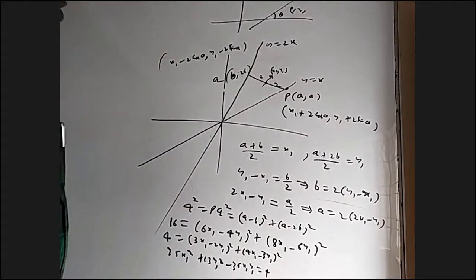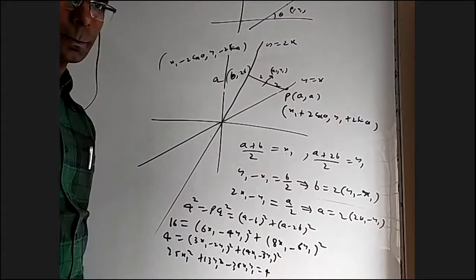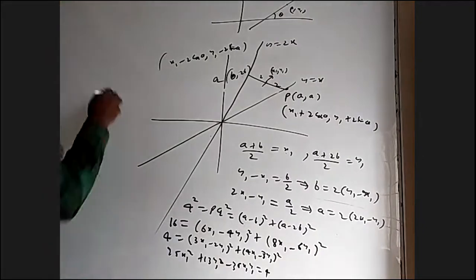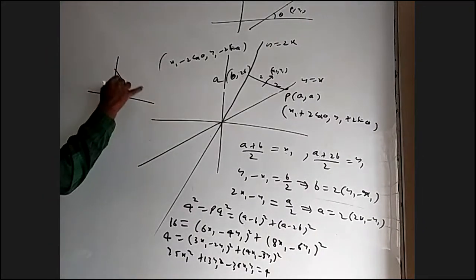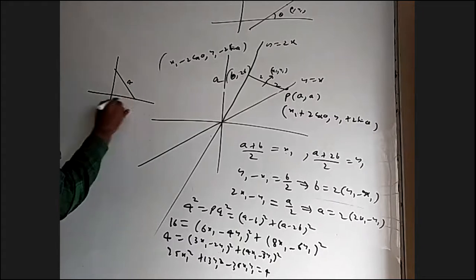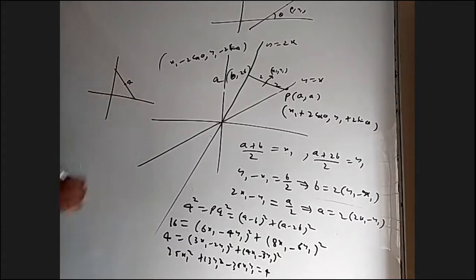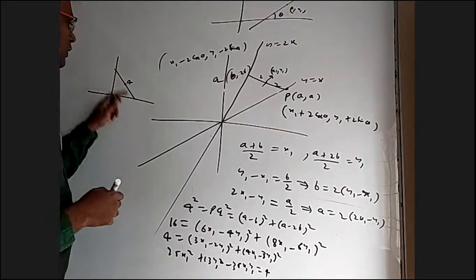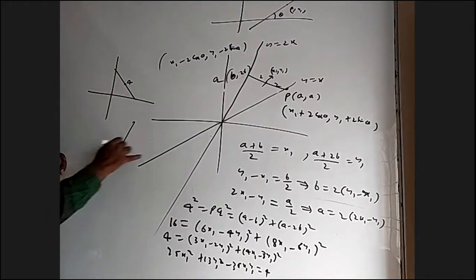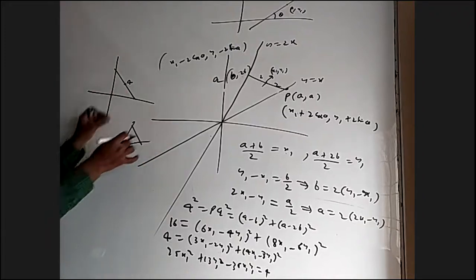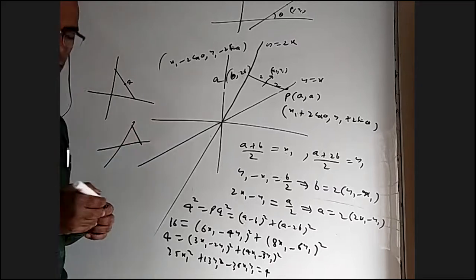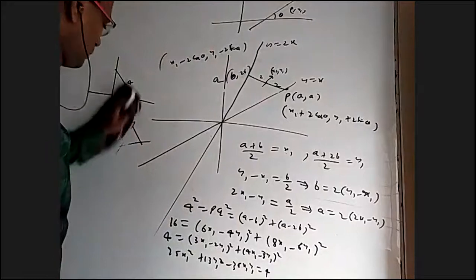If I remember correctly, it will be an ellipse. Why? When you take two perpendicular lines and take a length 4 and move the points, the locus of the midpoint is a circle. But if they are not perpendicular, if they are at some other angle and you take a length 4 and keep on moving it and find the locus of the midpoint, it will be an ellipse. This is finally an ellipse.